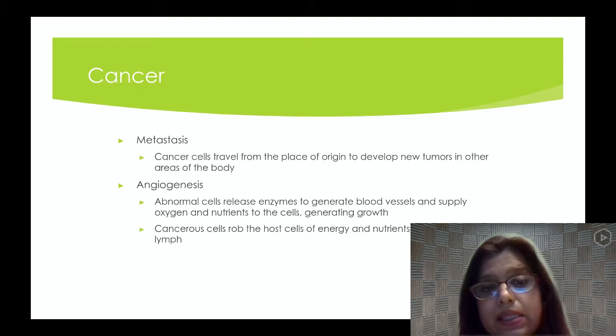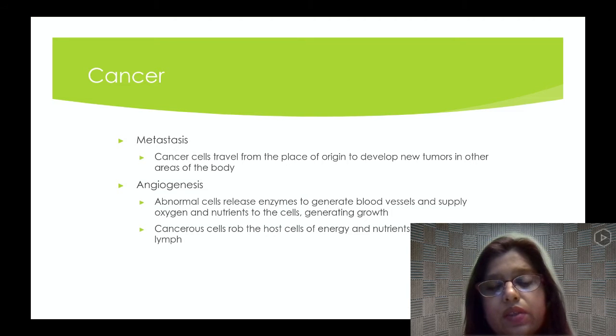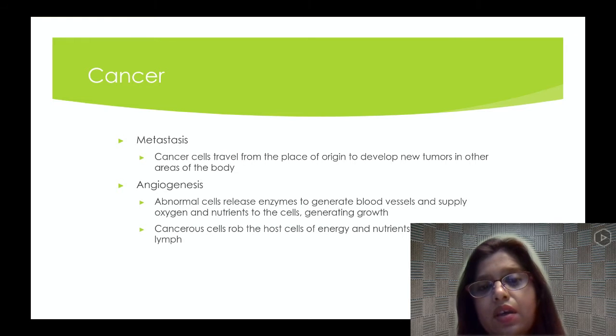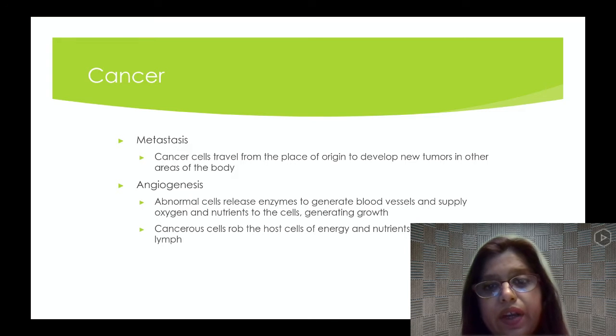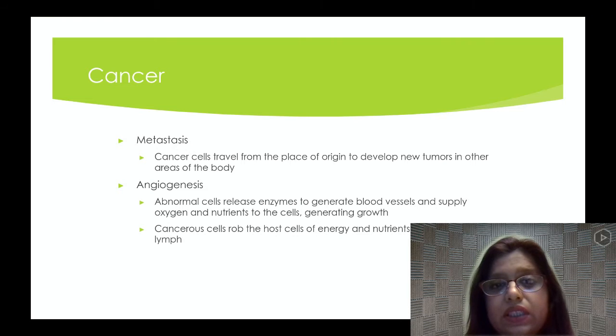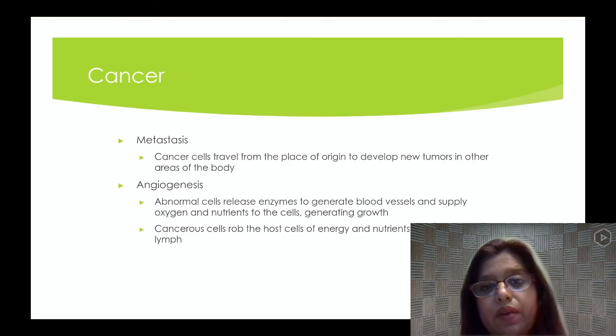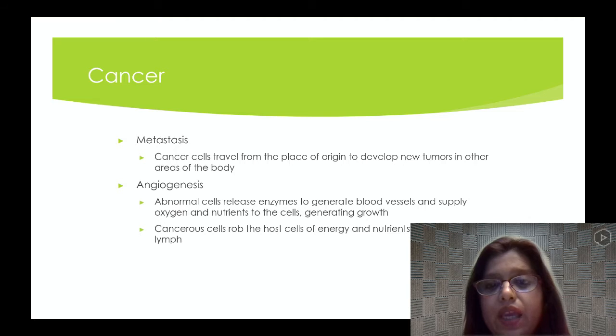Cancer also has metastasis. There are tumors which will start in one area and then go to different areas. For example, some patients start with colon cancer. It starts in the abdomen, then it goes to the lungs, it goes to the kidney. So that is metastasis, going to different areas of the body, going all over. And then there are patients who get diagnosed with stage 4 cancer. It has metastasized all over the body. Let's say it started with the kidney, went to the liver, then the lungs, then the brain, then the bone. So that is metastasis. How far has the cancer spread?